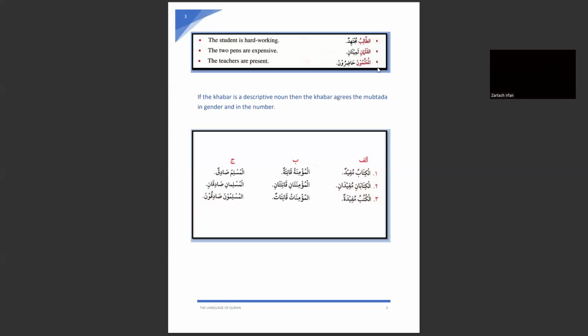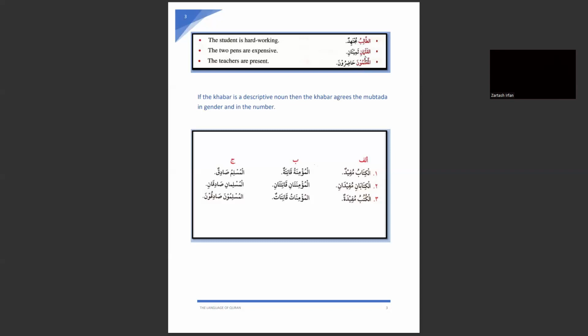Look at the second example. Al-kalamani saminani. The two pens are expensive. Again, you can see the first word here is an isim.